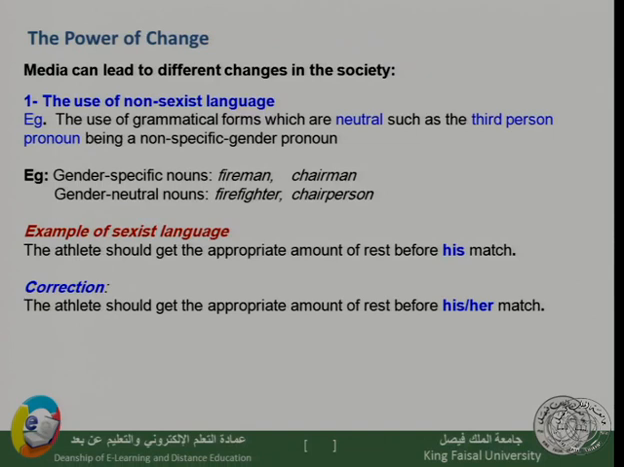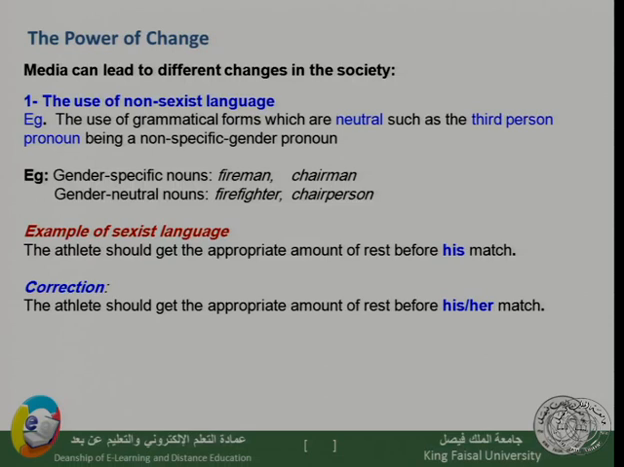The power of change. Media can lead to different changes in society. Number one, the use of non-sexist language. For example, the use of grammatical forms which are neutral, such as a third person pronoun with non-specific gender. Non-specific gender pronouns can show how neutral you are in the language you use. Are you taking the side of females or the side of males?